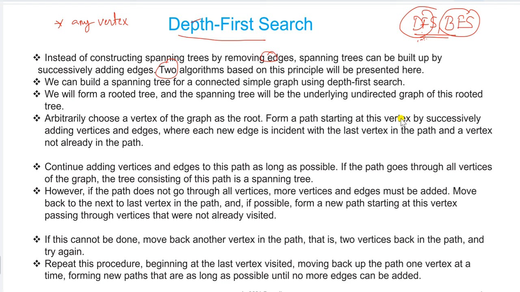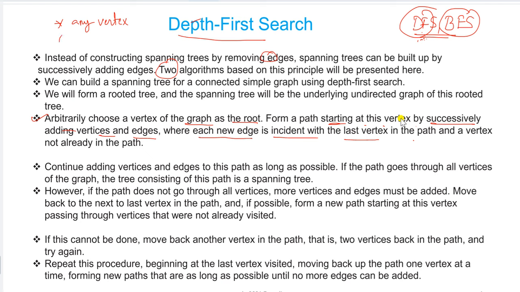Otherwise you can choose any vertex in a particular graph. That is the point. Arbitrarily you can choose any vertex of the graph as the root. Then form a path starting at this vertex by successively adding vertices and edges, where each new edge is incident with the last vertex in the path, when there is not already a vertex in the path.